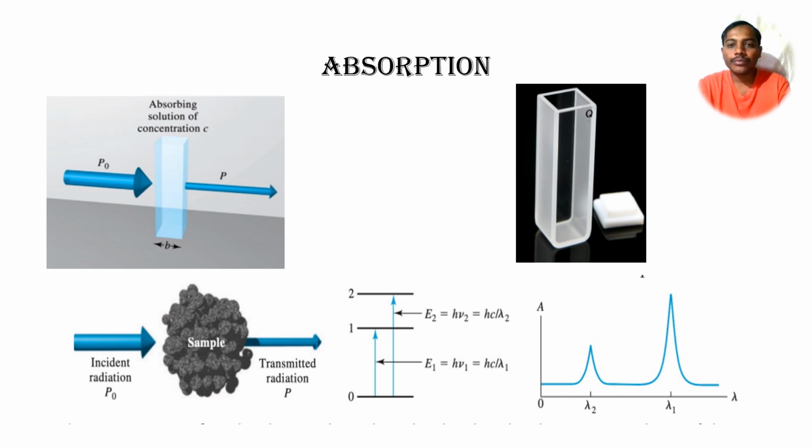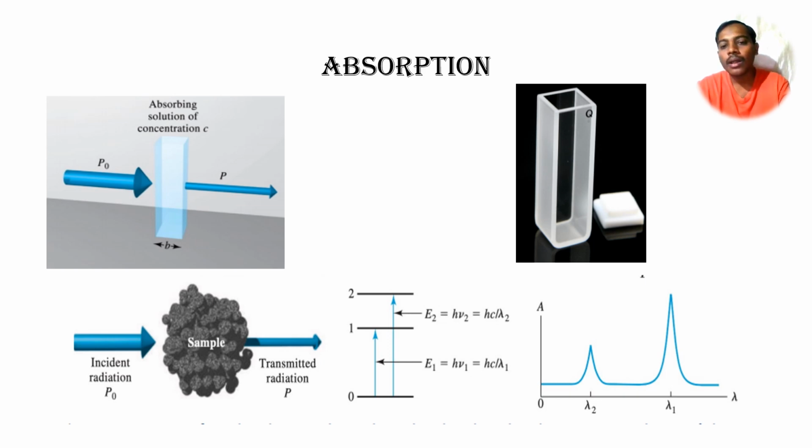One example of absorption is in the schematic, where incident radiation is coming and is absorbed by the sample, which modulates its internal properties, and at the output we can see that the transmitted radiation intensity is lesser compared to the incident radiation.